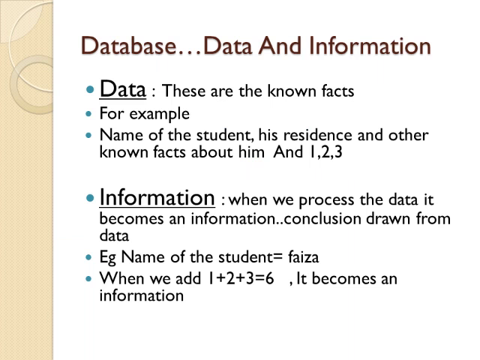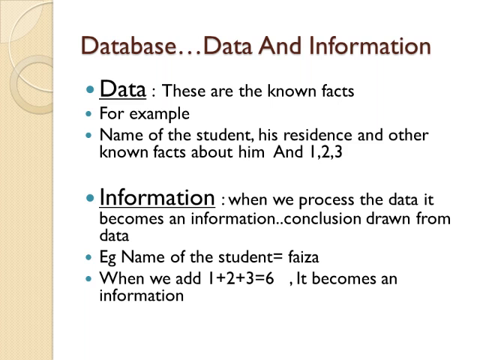To understand the database, we should first know what is a data and what is an information and what is the difference between the two. Okay, so let's see. See, what is a data? The data are the known facts. For example, there is a student. The facts about him may be his name, his residence and other facts, okay? Or it's not about only the student, it can be anything. For example, in mathematics we have certain numbers like 1, 2, 3. Okay, this is data.